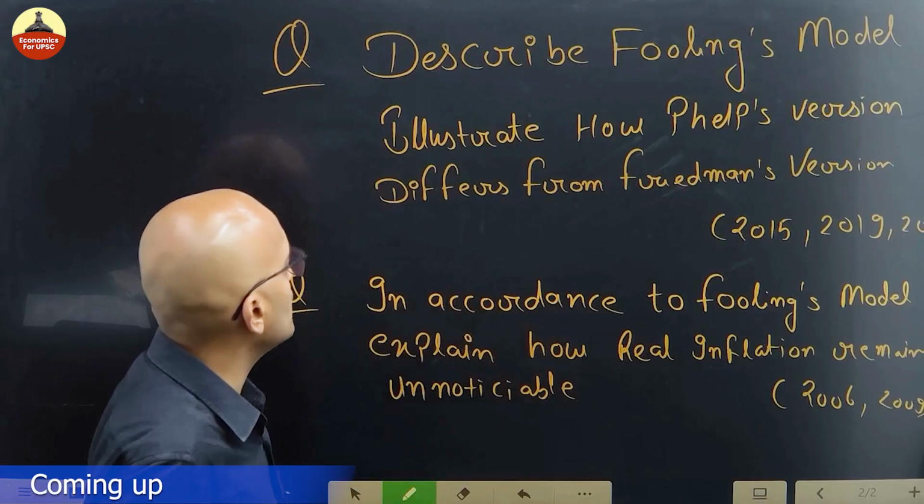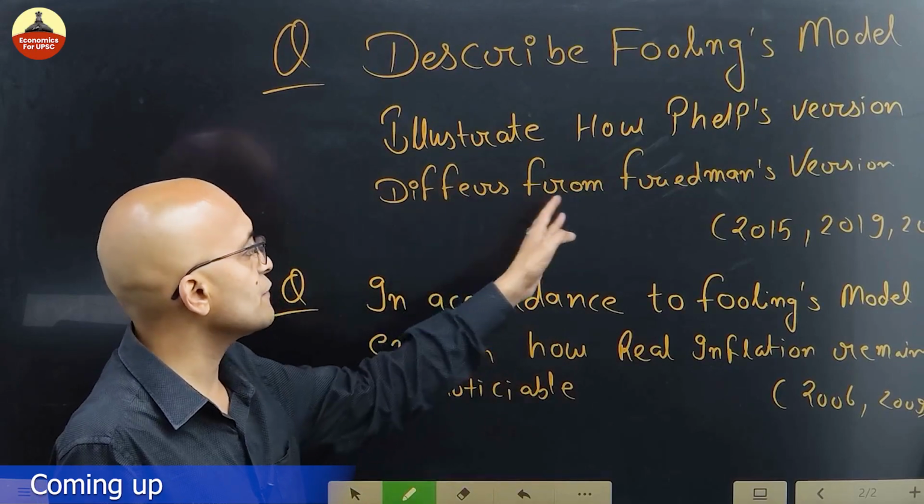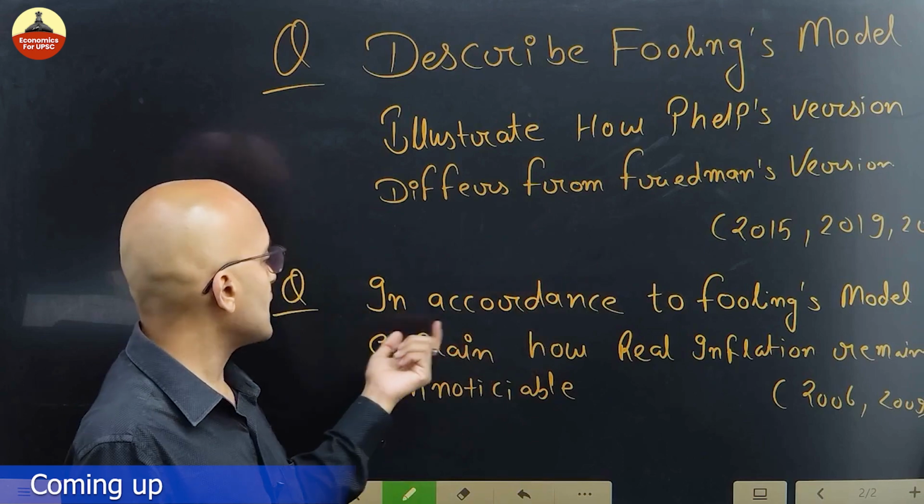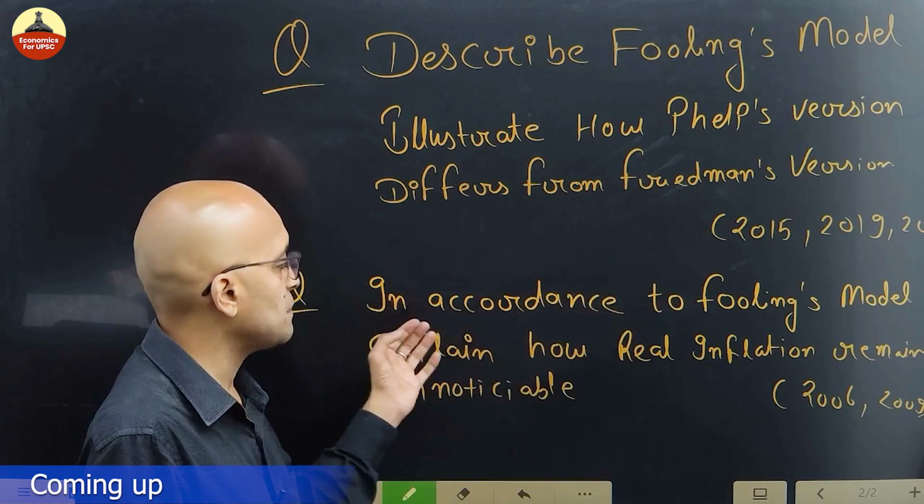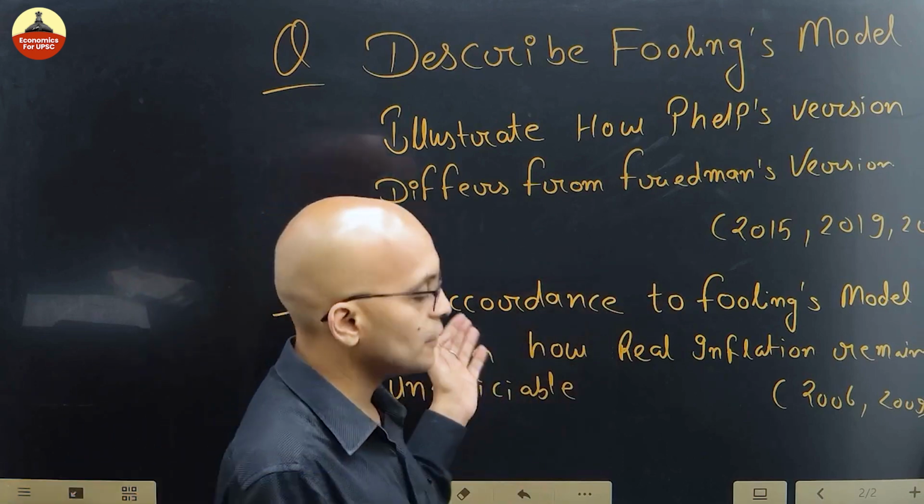Describe Fouling's model, illustrate how Phelps' version differs from Friedman's version. Second is, in accordance to Fouling's model, explain how real inflation remains unnoticeable.